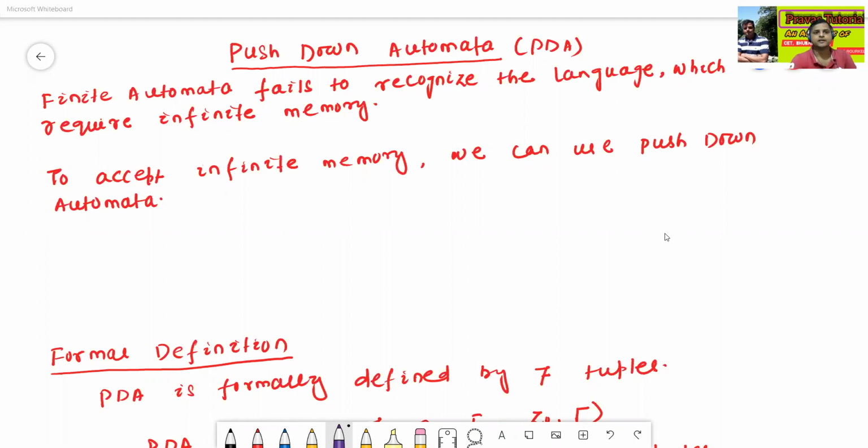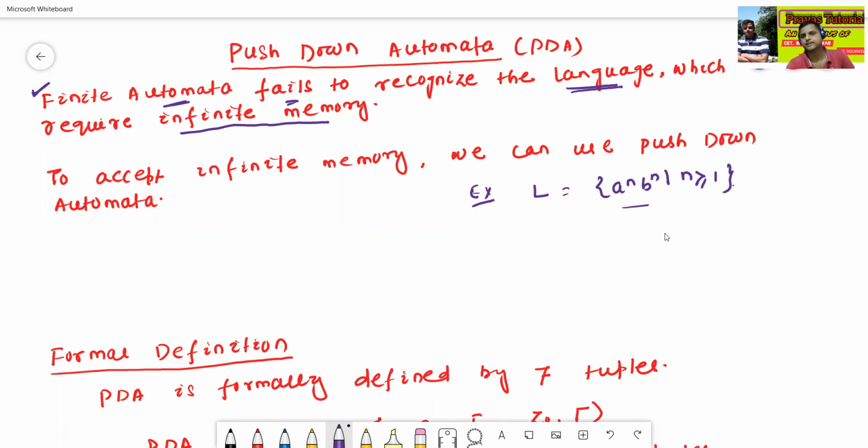When finite automata fails to recognize the language which requires infinite memory, in this case, generally, finite automata always fails. Suppose some language, for example, L equals a to the power n, b to the power n, where n is greater than or equal to 1.